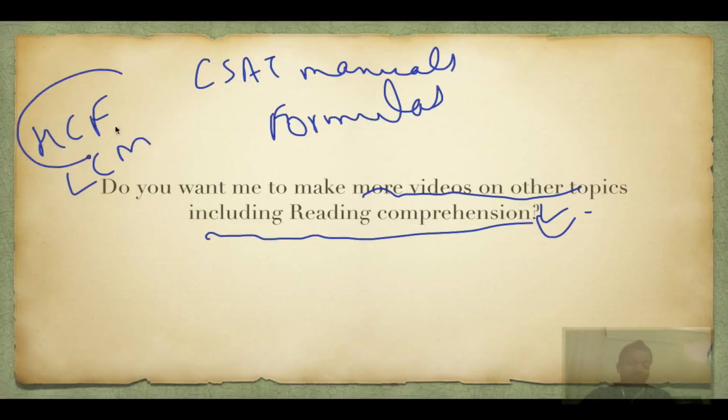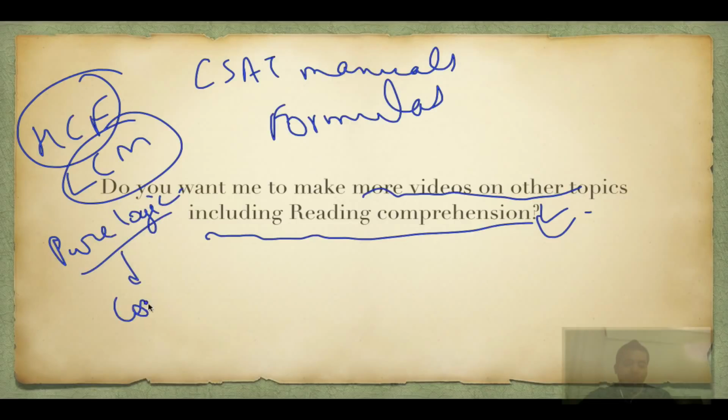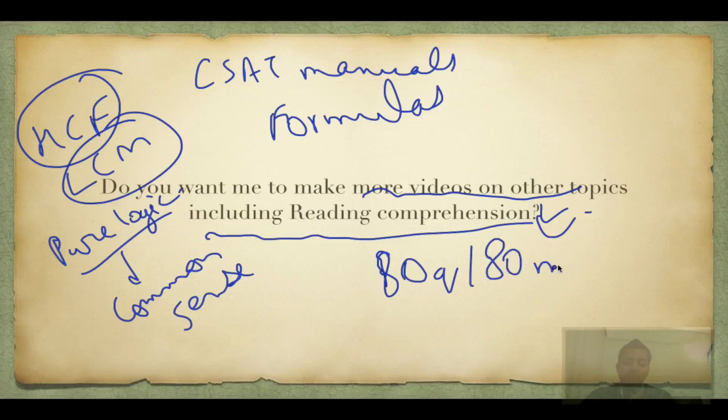See, it doesn't really matter whether you say HCF or LCM. Nobody is asking you to calculate LCM. It's just pure logic. You are not giving a maths exam, it's just common sense. So if you have these two, you just solve it. I don't know what LCM is, I don't know what HCF is, but I just know how to solve the questions. So if you want to develop that knack and have a revolutionary strategy where you can attempt one question per minute, you'll be able to attempt 80 questions in 80 minutes. Absolutely 100% guaranteed. You will save time in the math section and you will devote more time to the RC section.